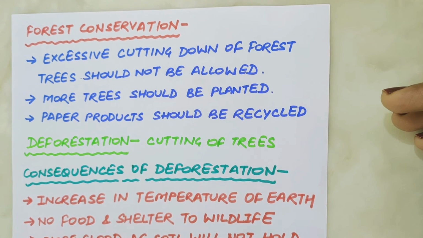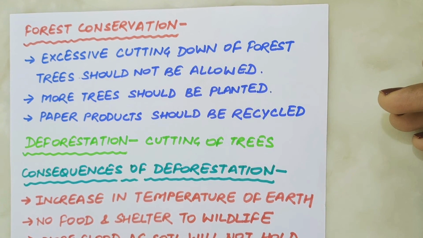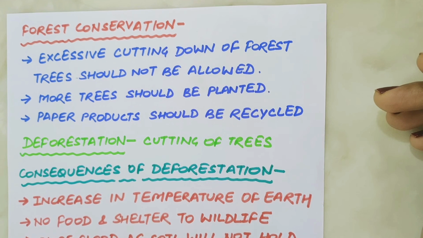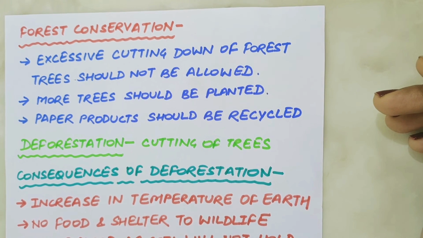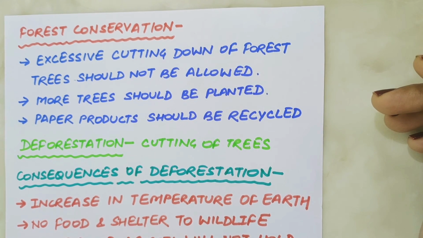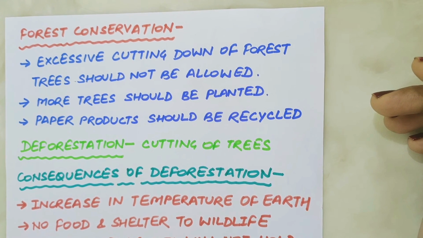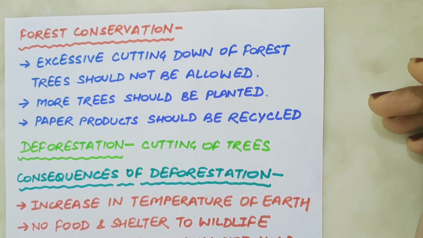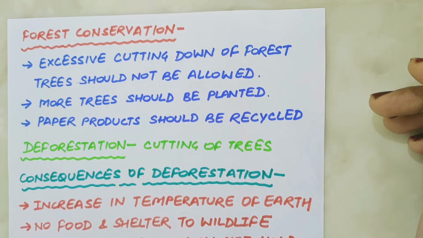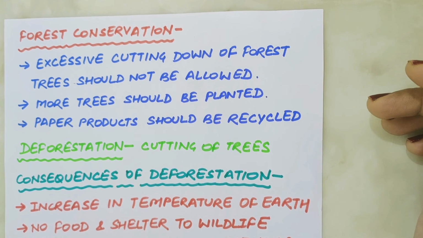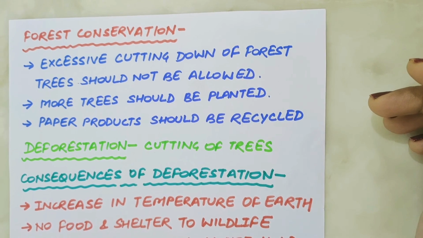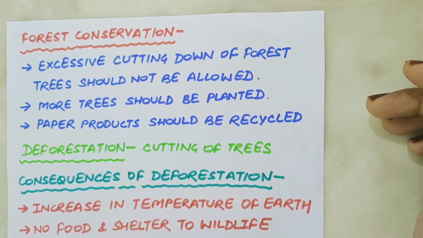Paper is made from wood pulp that is produced from the wood of the forest trees. So to make paper, many trees have to be cut down from the forest. If all of us keep on collecting old newspapers, magazines, books, notebooks, etc., and send them to the paper mills for recycling through a junk dealer, we will be able to save many forest trees from being cut down.